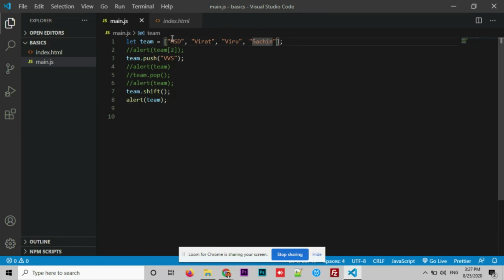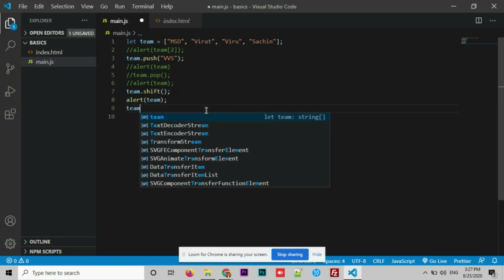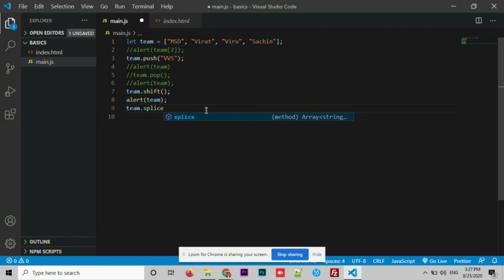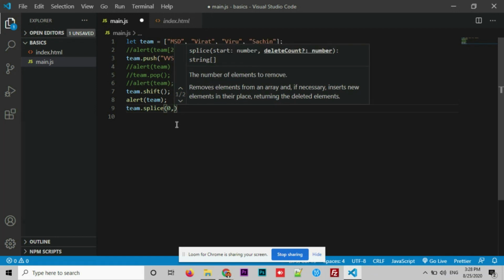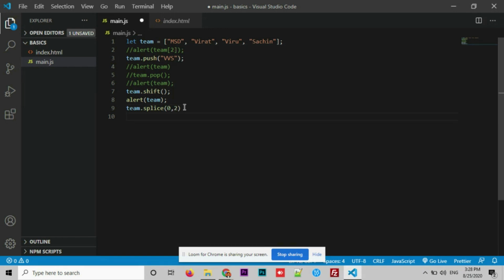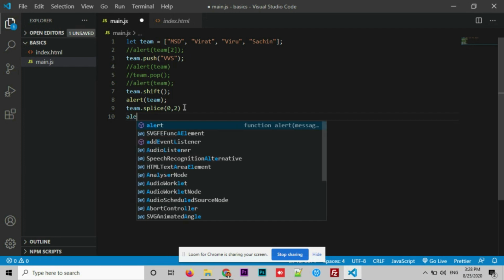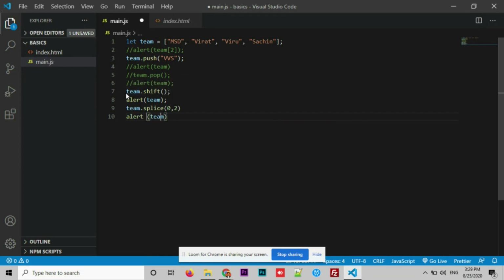Alright, now what if you want to remove something which is there in between? For that we have a method called splice. Let me show you how to use splice and how we can remove the elements. team.splice. Inside the splice, it considers two inputs. First one would be the index of the array and the second one is the number, right? Which one needs to be removed? Let's say if I put 2, let's check the output. Save it. Alert. For now, let me comment all this.